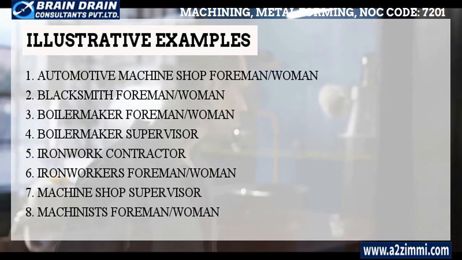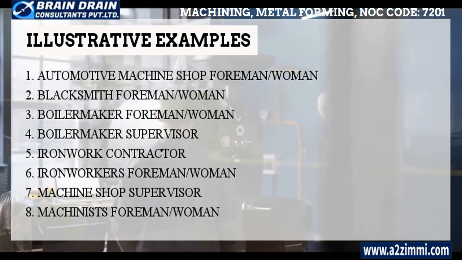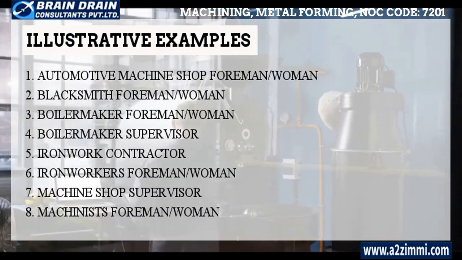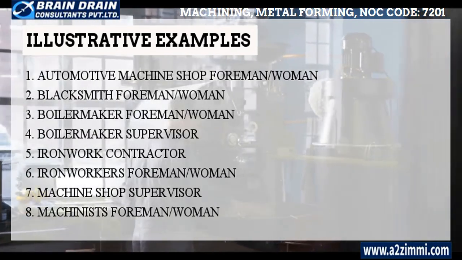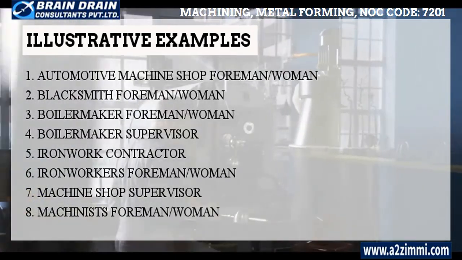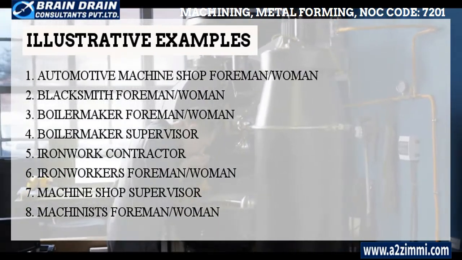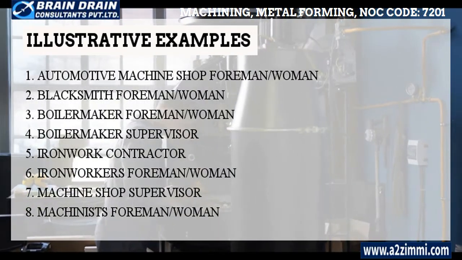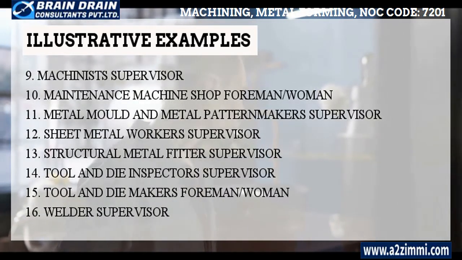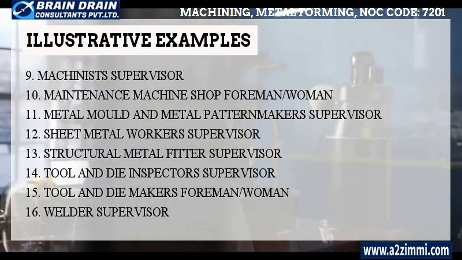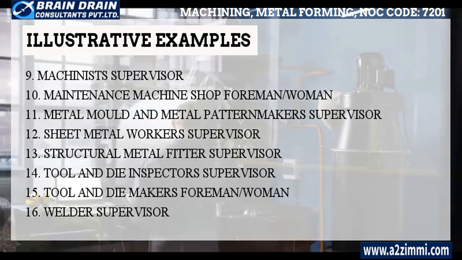Illustrative titles for the profile of contractors and supervisors, machining, metal forming, shaping and erecting trades and related occupations are as follows. Automotive machine shop foreman/woman. Blacksmith foreman/woman. Boilermaker foreman/woman. Boilermaker supervisor. The list is quite large, so if you want to read all the alternative profile titles, then you can pause this video and have a proper glimpse.